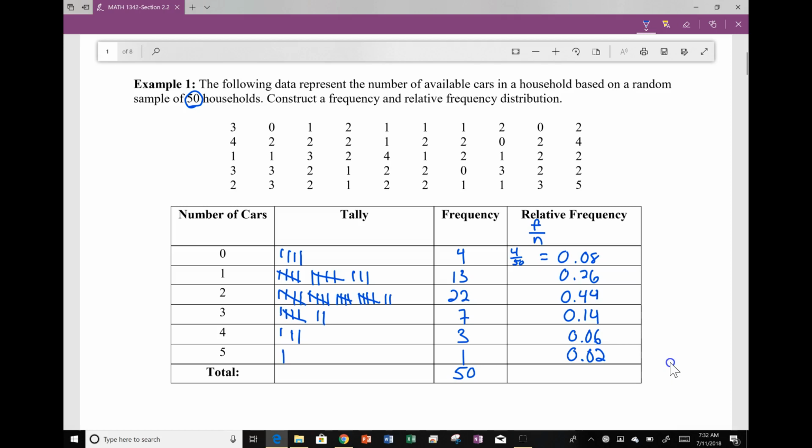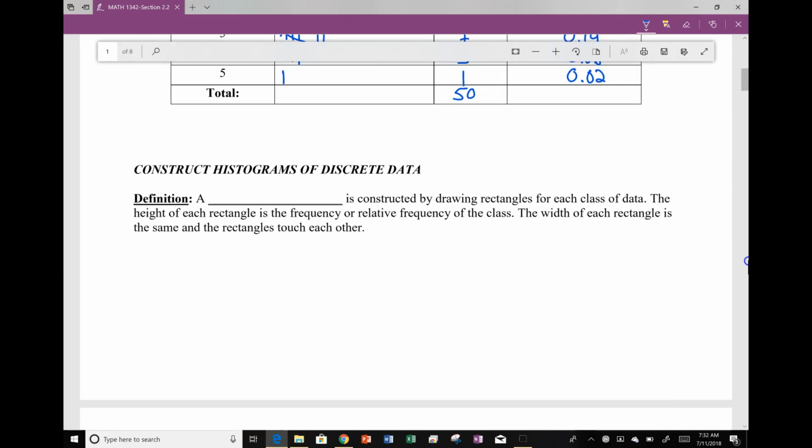Recall from our qualitative data, we created a frequency distribution, we calculated the relative frequency, then what did we do with it? We graphed it. For quantitative data, what we tend to look at is a graph called a histogram.